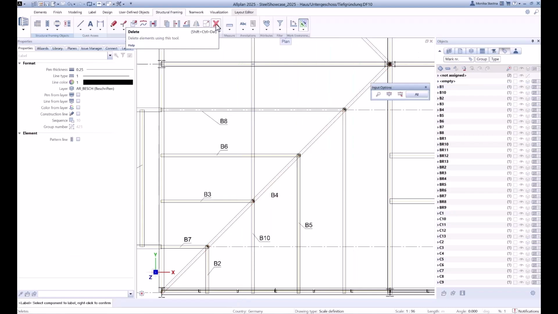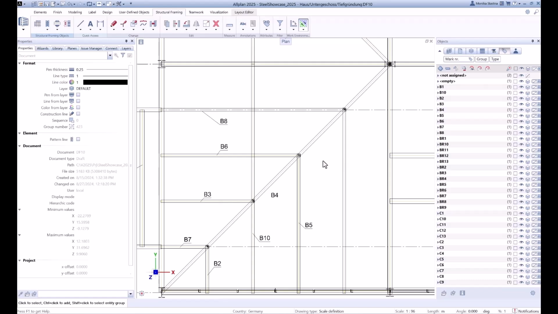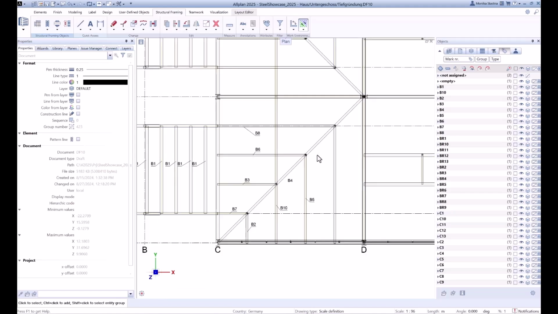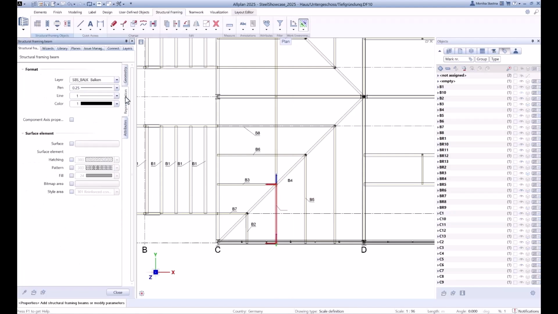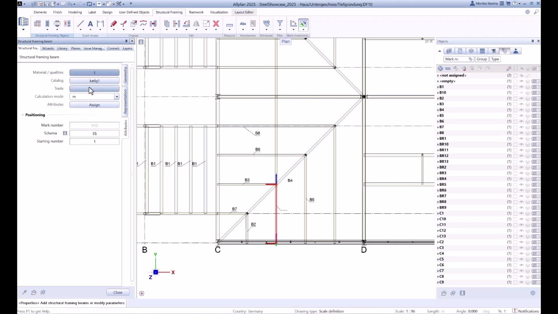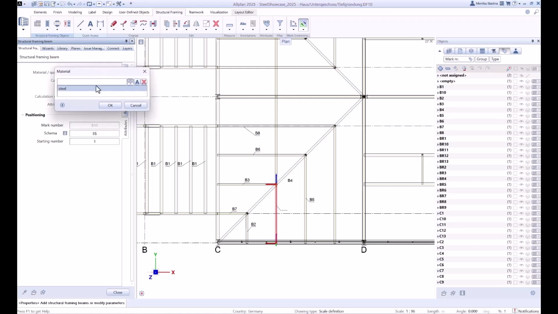Then there is a possibility that now we can recalculate all drawing files through the whole project if there are some incorrect mark numbers. For example, I change this object, I change attributes which should be considered for the recalculation of the mark number, for example, material.